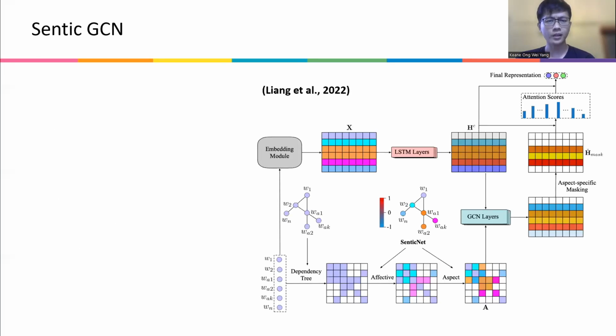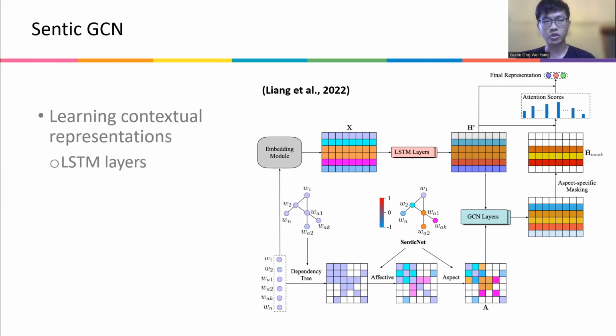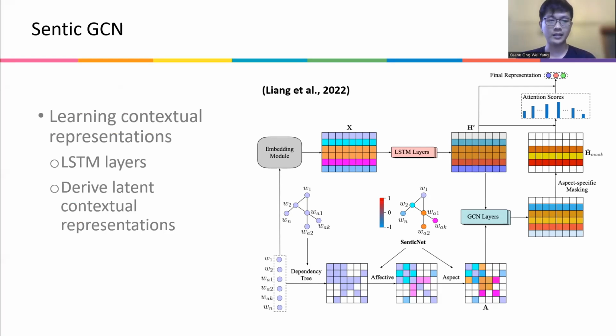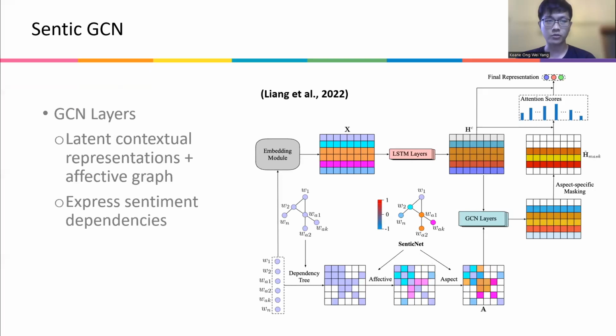And then after we collate financial aspects, we can feed them through our Sentic graph convolutional network, which aims to learn contextual representations between the words through LSTM layers, and thereafter derive some latent contextual representation.